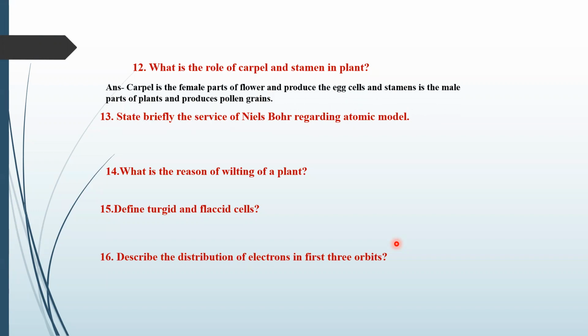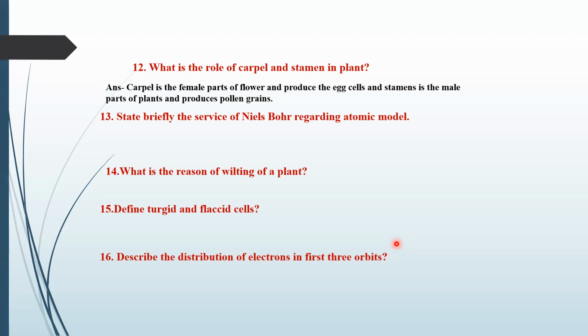Okay, so carpel is the female part of the flowers and produces the egg cells, and the stamen is the male part of the plants and produces pollen grains. Okay, now come towards the next question.